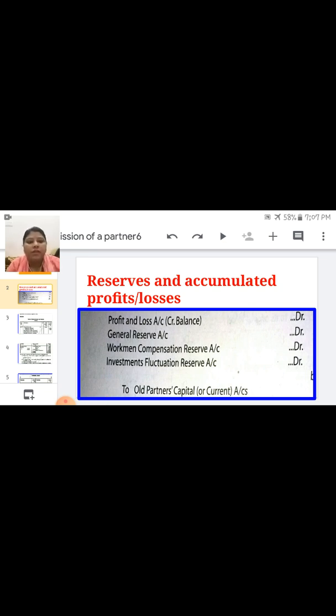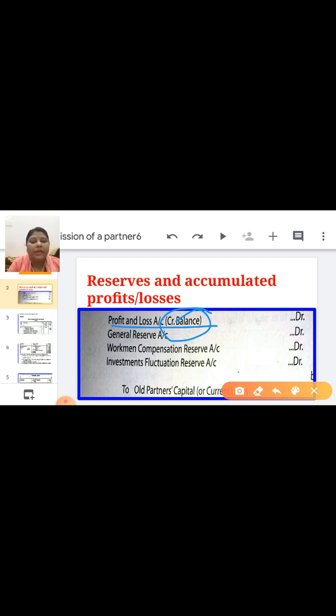Children, here you have to see the profit and loss account. Sometimes there is a profit and sometimes there is a loss. If there is a profit, it is a credit balance, so you have to write it on the debit side and distribute it among all partners' capital accounts.